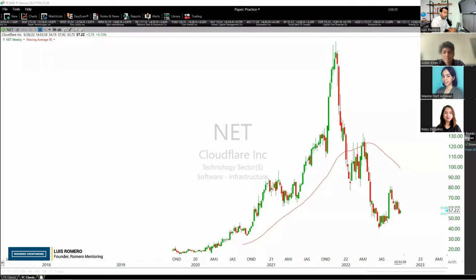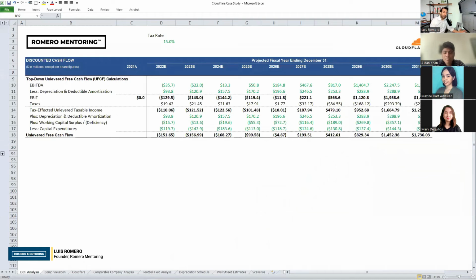Aiden was staffed on a valuation project where he performed discounted cash flow analysis to determine the fair value, or the intrinsic value, of Cloudflare. What I'm going to show you here is his discounted cash flow analysis to determine if the stock is overvalued or undervalued.